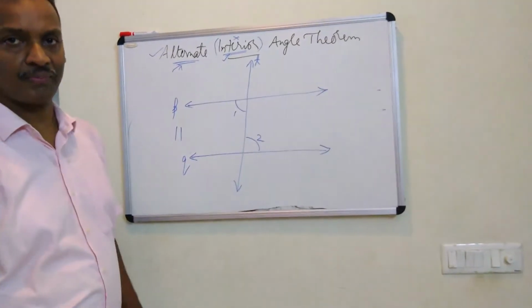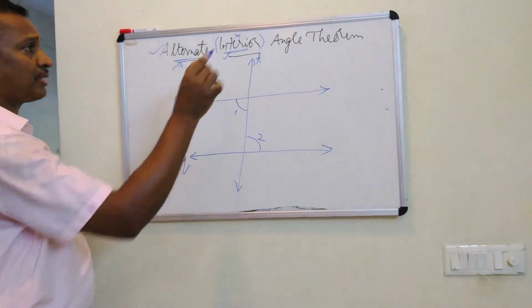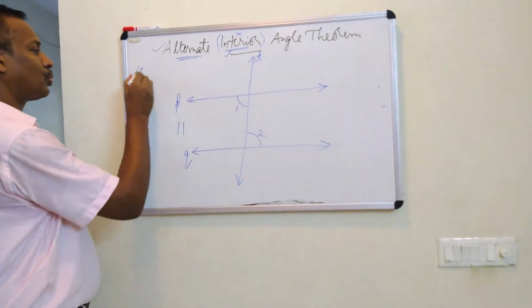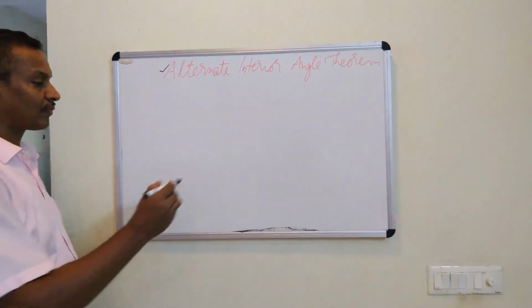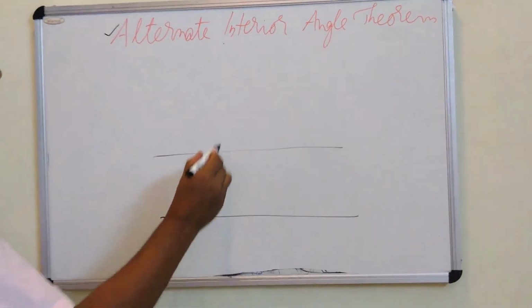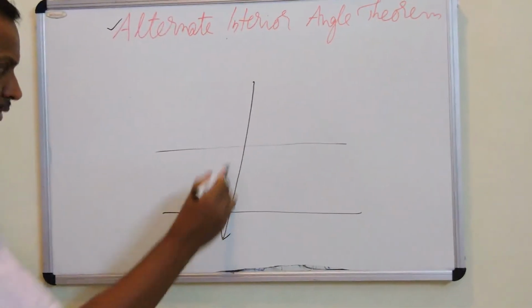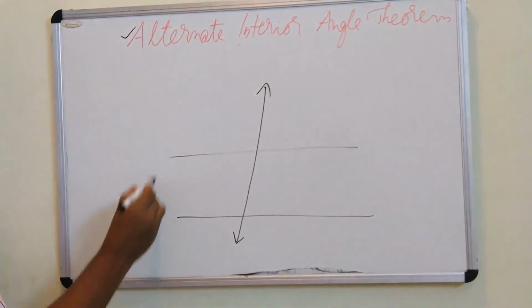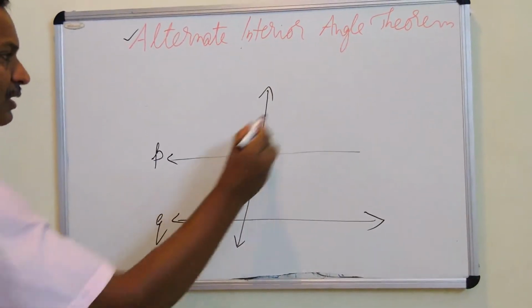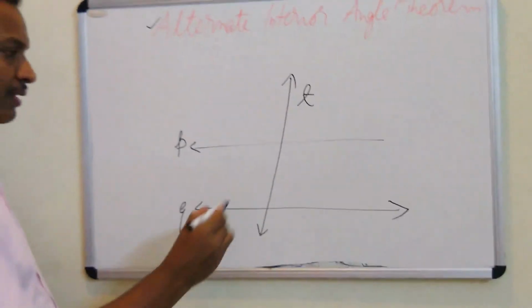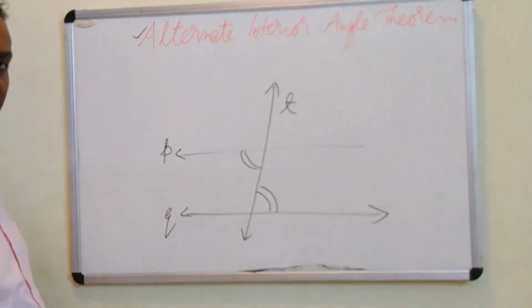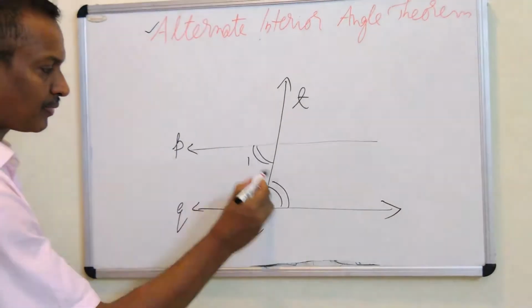So we will state the theorem. If two lines are parallel and intersected by a transversal, this theorem states that P and Q are two parallel lines and this is the transversal. Then the pair of alternate interior angles formed are equal.